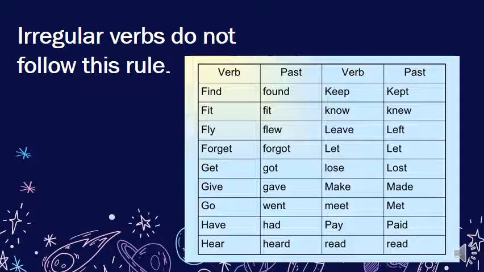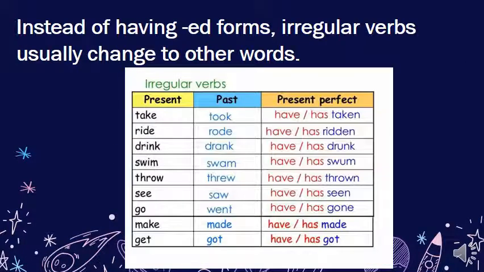The past participle here is not mentioned in this table, but there are other tables in the other slides with the third conjugation. And instead of having -ed forms, irregular verbs usually change to other words. So, like what? Take, took, taken. Ride, rode, and after has, have, had, also ridden.